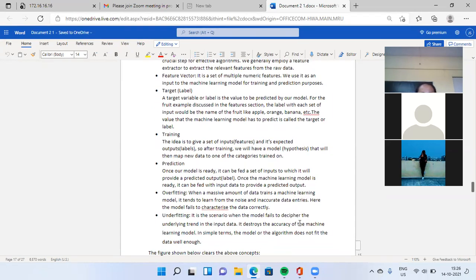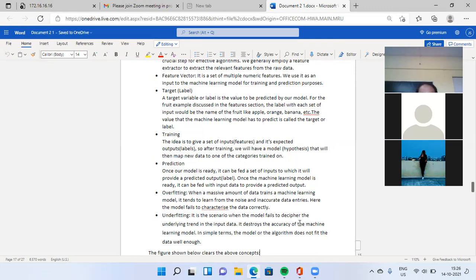Overfitting. When a massive amount of data trains a machine learning model, it tends to learn from the noise and inaccurate data entries. Here the model fails to characterize the data correctly. What is underfitting?